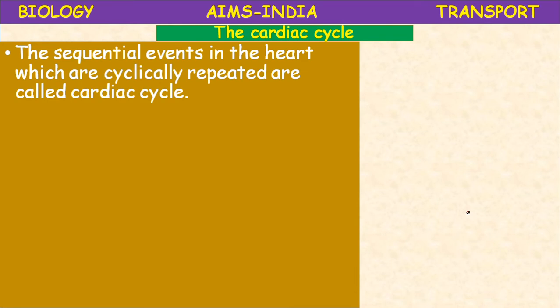The sequential events in the heart which are cyclically repeated are called the cardiac cycle.